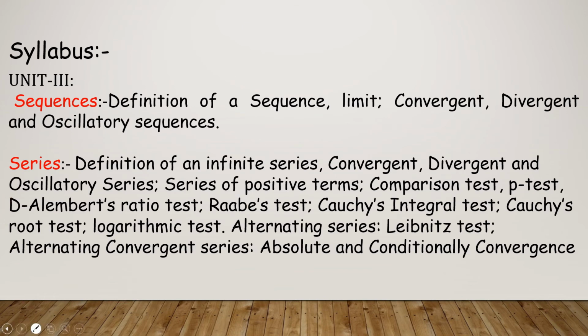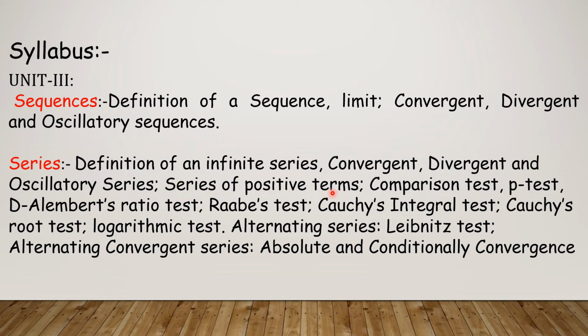Now, coming to the syllabus of sequences and series, there are two parts. The sequences syllabus is the definition of a sequence, limit, convergent, divergent and oscillatory sequences. Coming to the series part: definition of an infinite series, convergent, divergent and oscillatory series.